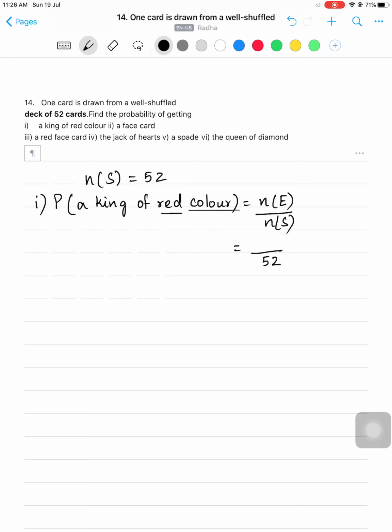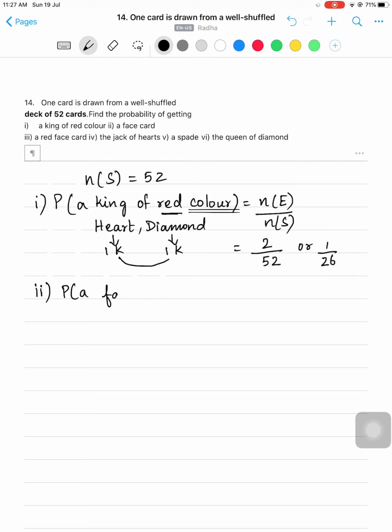So you know heart and diamond will be in red color. So there are two suits which are in red color. So there will be a king in heart and there will be another king in diamond. So totally how many kings are there? Two kings are there in red color. So the probability of getting a king of red color is 2 by 52. You can leave it as it is or you can reduce to lowest term and write it as 1 by 26.